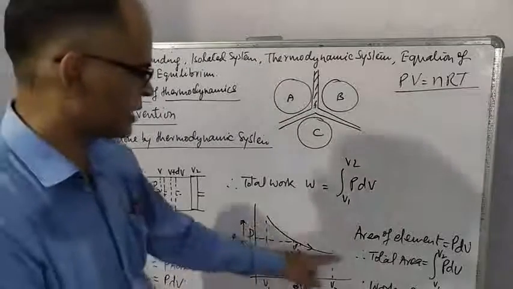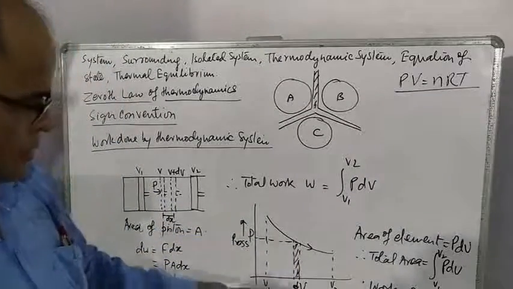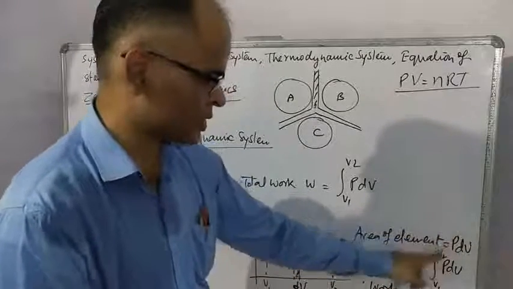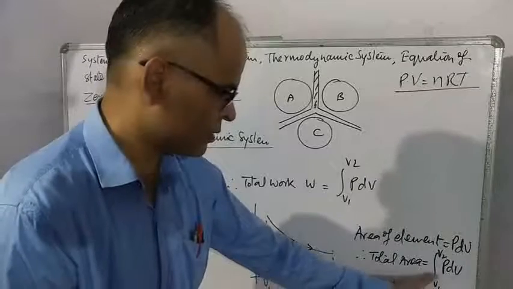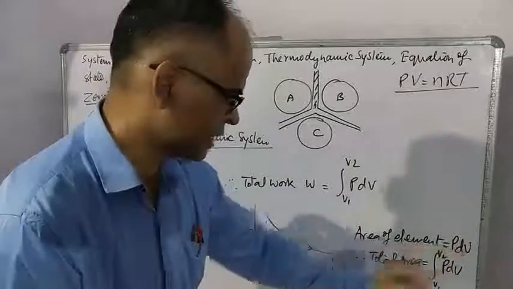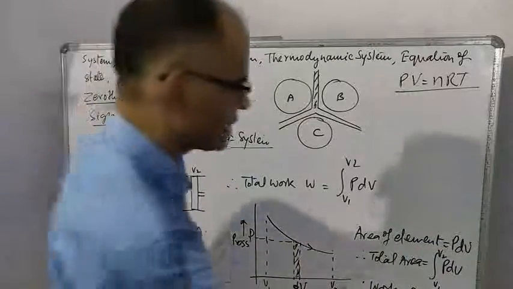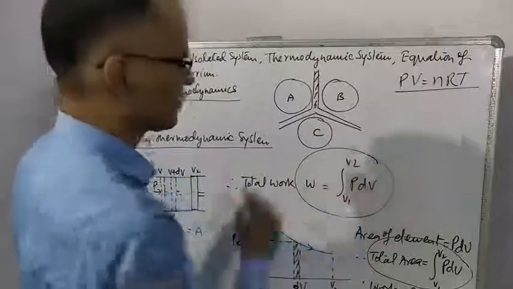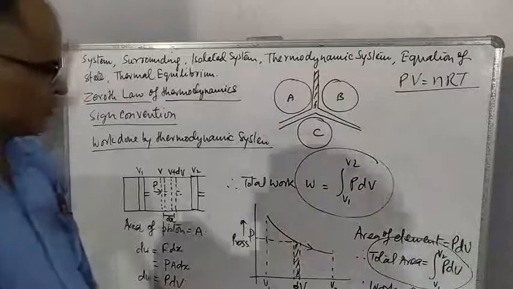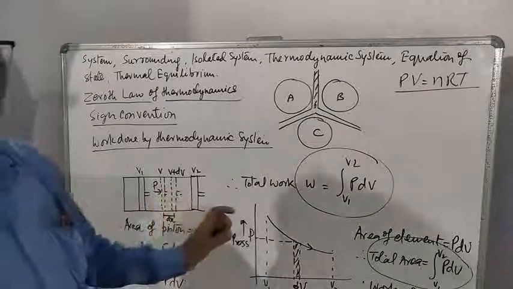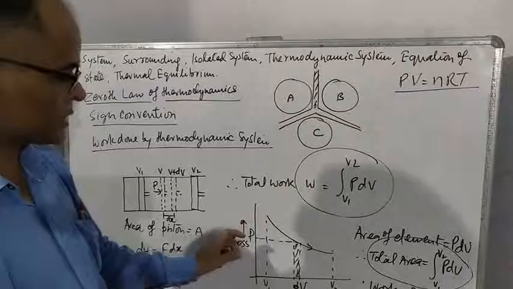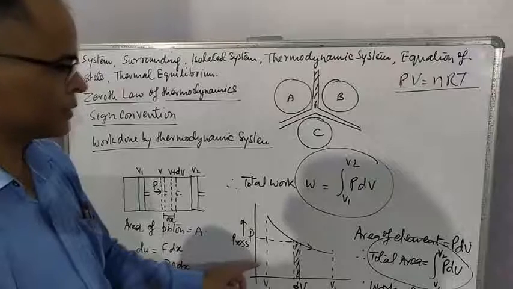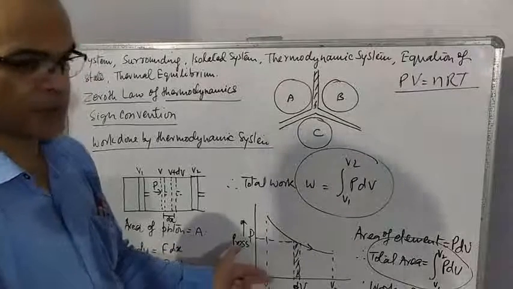So total area from here to here, integrate, this is area of elementary strip, so total area will be integration of this value. Now this value is same as this value, so we can conclude that work done in a thermodynamic process is area under PV diagram for that thermodynamic process.